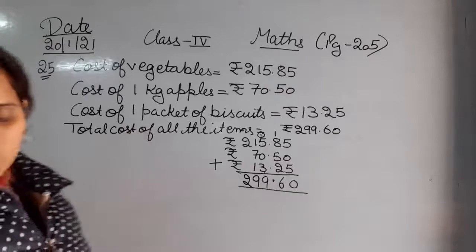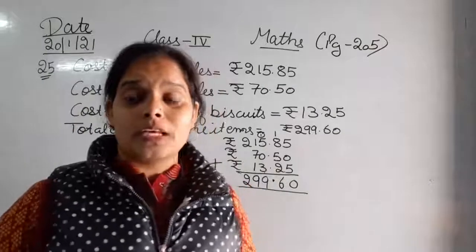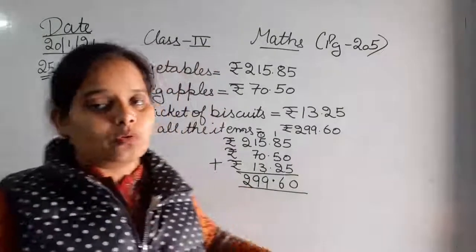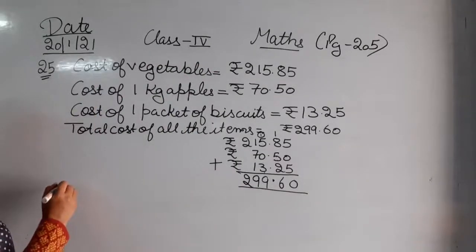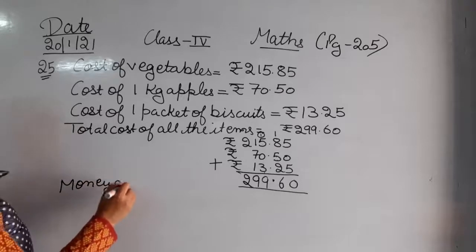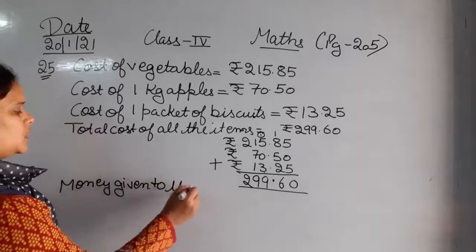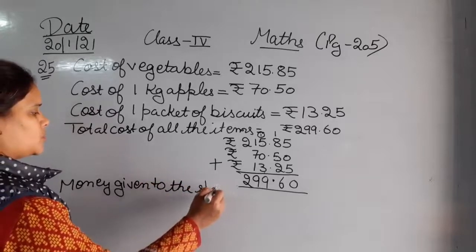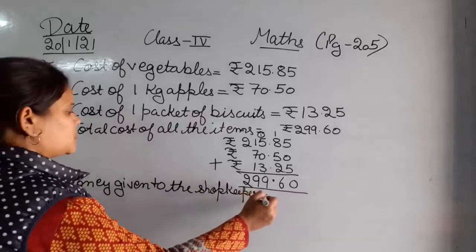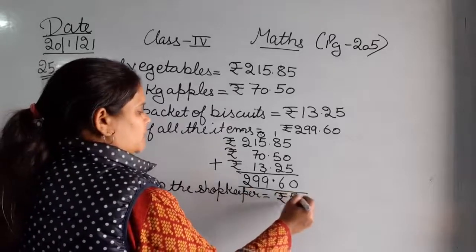Now the next thing that is given is the money she gave to the shopkeeper. The money given to the shopkeeper and the money she gets back. The get back money you have to calculate. Money given to the shopkeeper is equal to rupees 500.